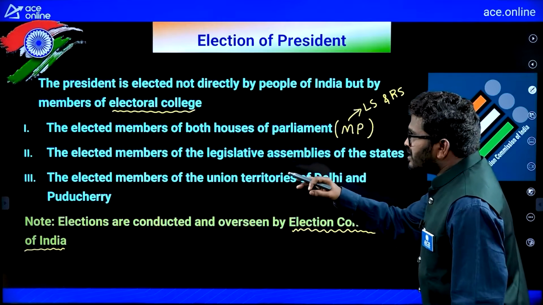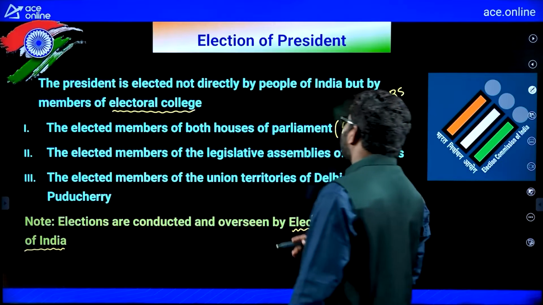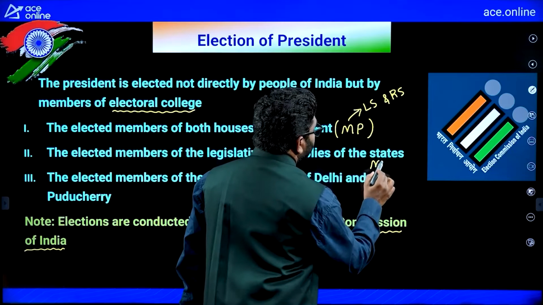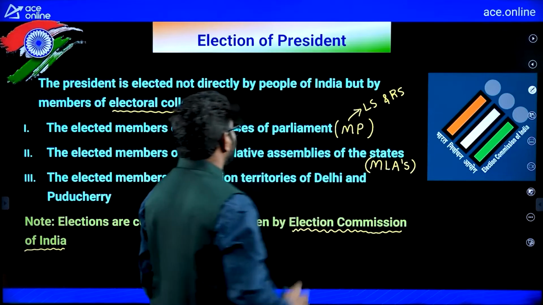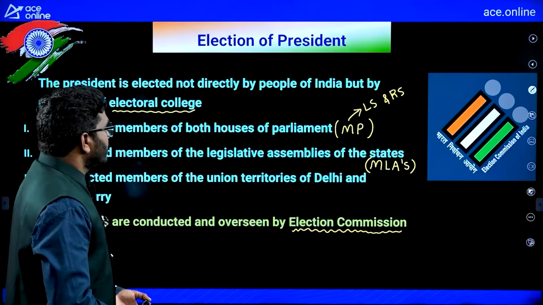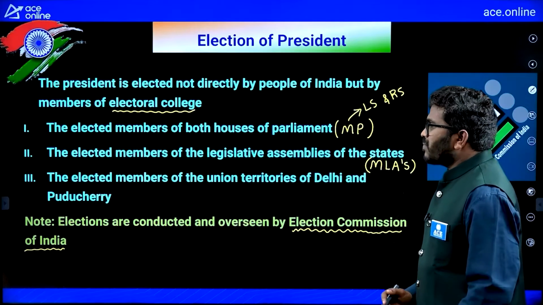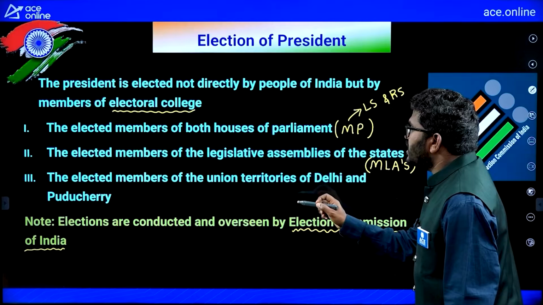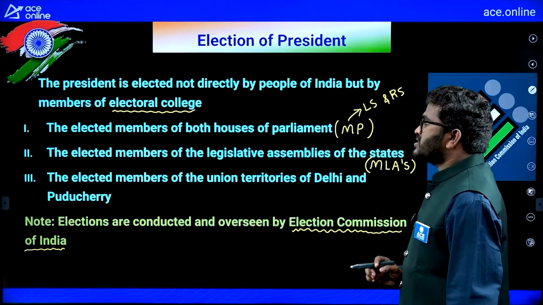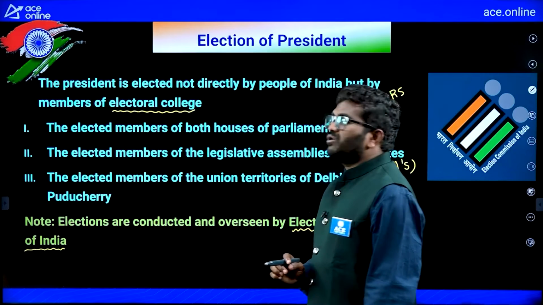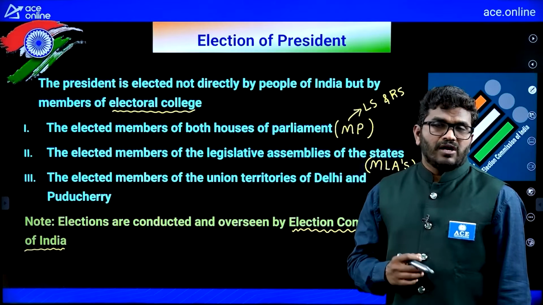Then the elected members of the legislative assemblies of all the states, MLAs. Then the third one, the elected members of the union territories of Delhi and Puducherry. Elected members of union territories are also included in the electoral college.